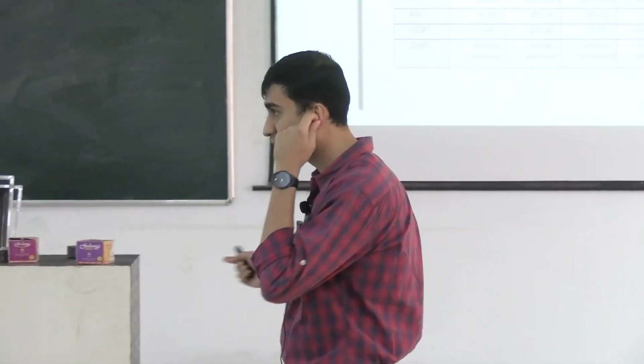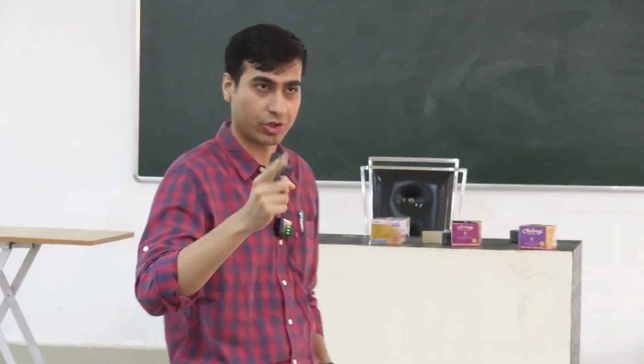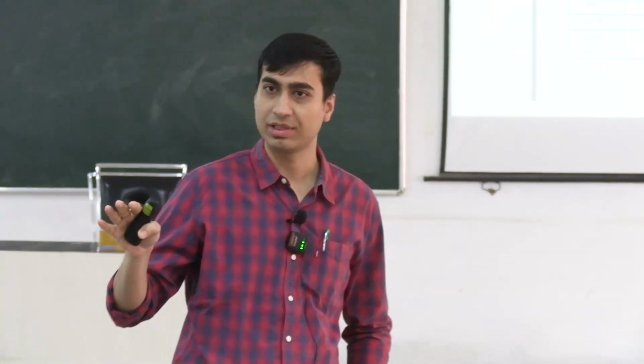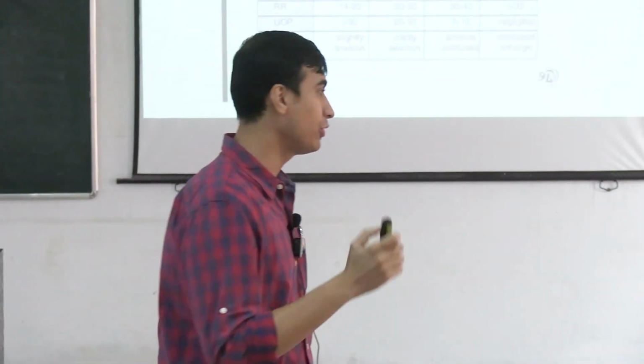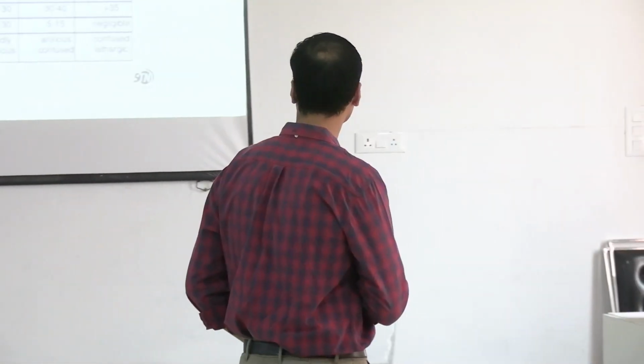So how many of you watch tennis? Anyone watches tennis? No one? Okay. But do you remember the scoring system of tennis? It starts with 0, 15, 30, 40, advantage, deuce, game over. So the same thing. If you are a tennis fan, you will remember this very easily. Blood loss up to 15% is class 1, 15 to 30% class 2, 30 to 40% class 3, and if it is above 40%, it is game over.